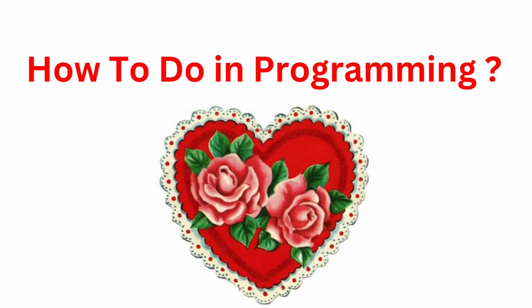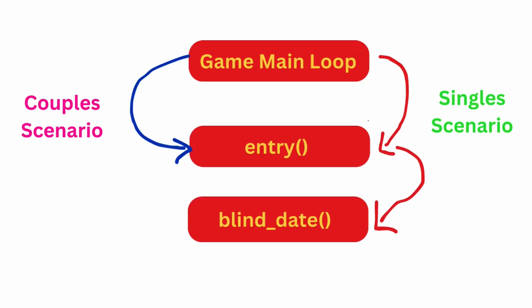using functions and while loop, and what are all the arrangements that are made for both the single people as well as the couples. So as today is Valentine's Day, let's get into that mode, okay? Let's pack this program with fun-filled imagination, okay? Our program has two functions, okay? One is blind date and the other is entry. So we'll see these functions in detail according to the program controls, okay?